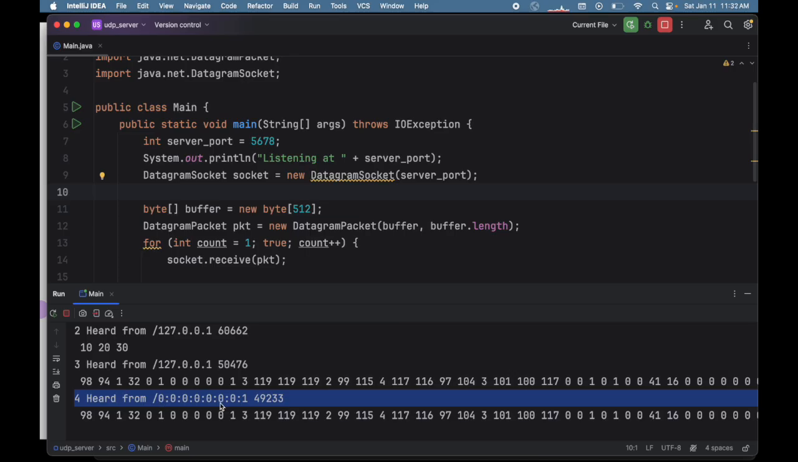You also see that it heard from dig a second time at this other kind of address with zeros and colons instead of dots. This is an IPv6 address because dig was trying both IPv4 and IPv6. We'll come back to this later, so let's just ignore it and focus on this